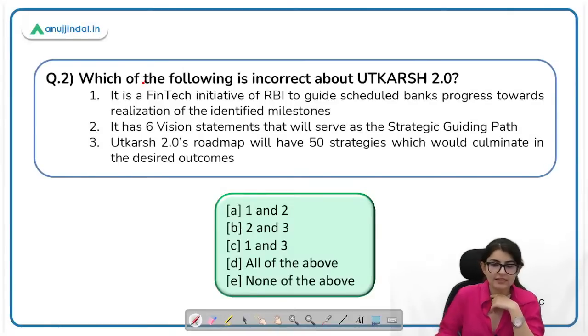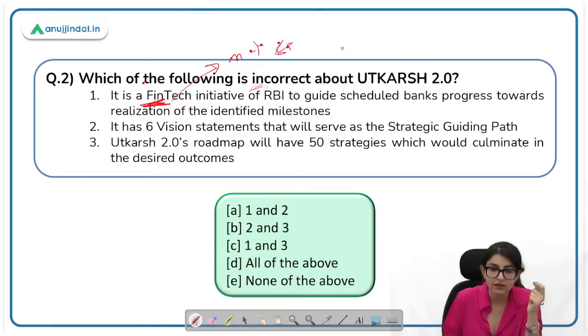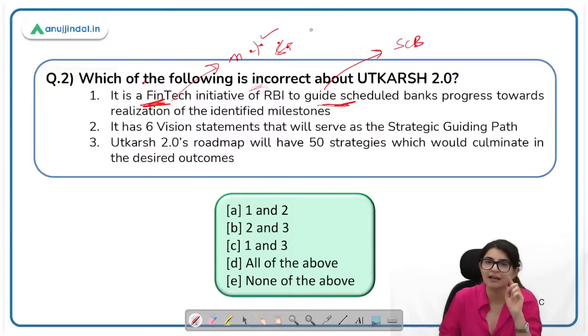Which of the following is incorrect about Utkarsh 2.0? So it is a fintech initiative of RBI. यहीं से ही गलत हो गया. It is not a fintech initiative of RBI. It is a medium-term strategy framework. अभी हमने पढ़ा. Now let's look at the statement. To guide the scheduled commercial banks' progress towards realization of the identified milestone. It is not the scheduled commercial banks. It is a medium-term strategy framework created by the RBI for itself.